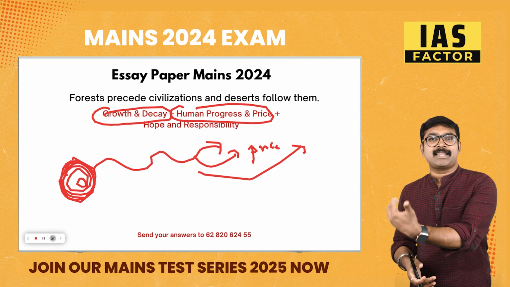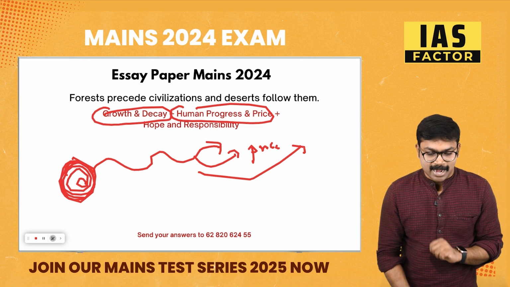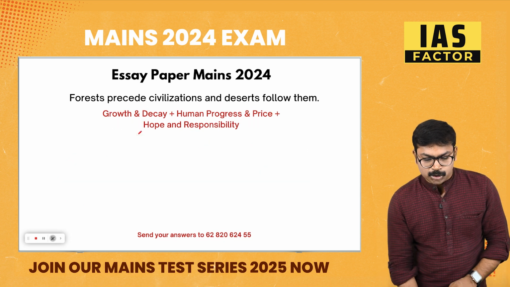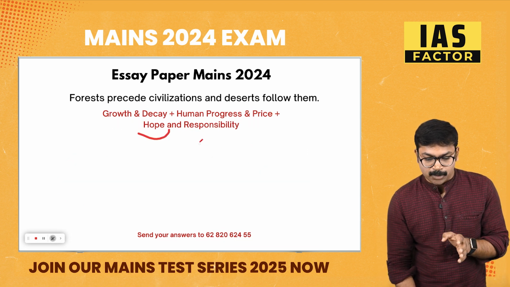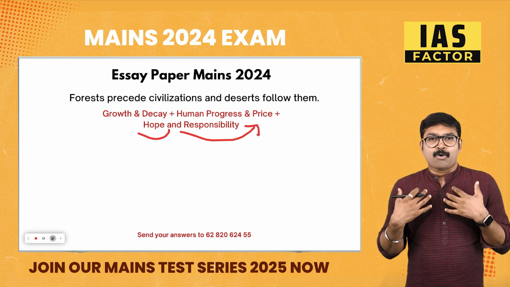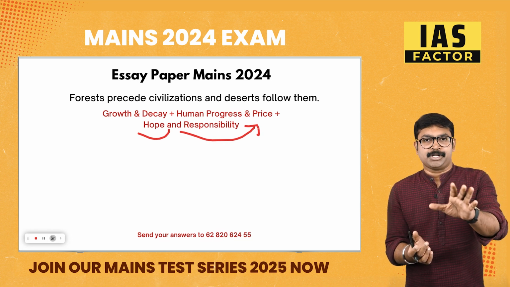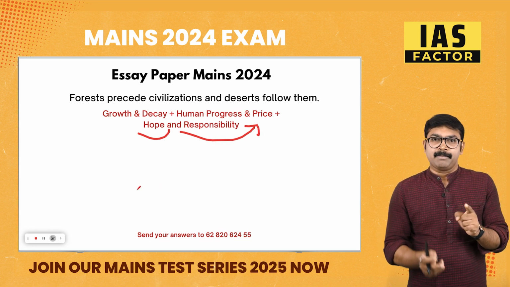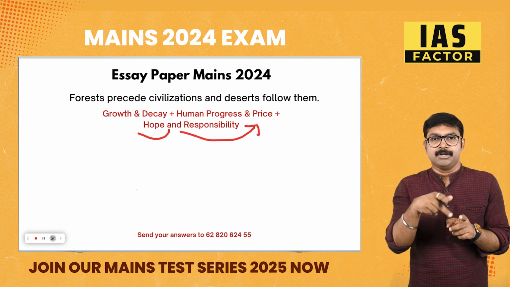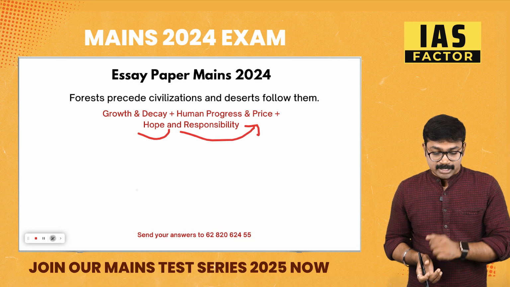And that is why you say that can be a big issue. Deserts, meaning emptiness, can happen, climate change can happen, all the luxury will be lost. That angle can be brought in. You can also bring in the concept of hope and responsibility. So, don't think that these are the only dimensions I am bringing in, you can bring in any dimensions. But whatever dimensions you bring in, make sure you cover every dimension so that your answer becomes a balanced one. So this was paper question number 1.